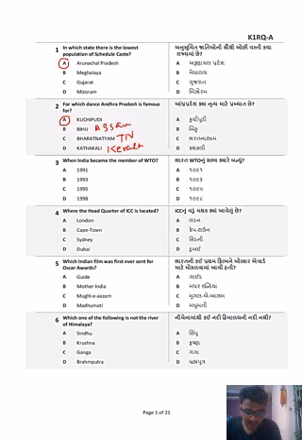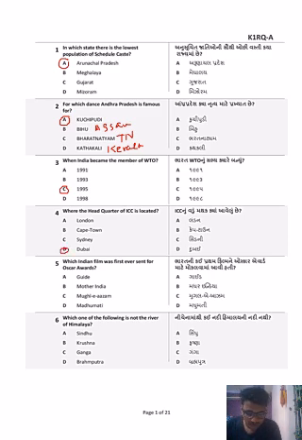When did India become a member of the WTO? WTO is the World Trade Organization. India became a member of the WTO in the year 1995. Where is the headquarter of the ICC located? ICC is the International Cricket Council. It is located in Dubai.